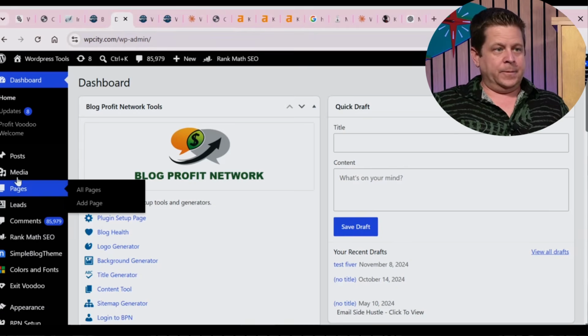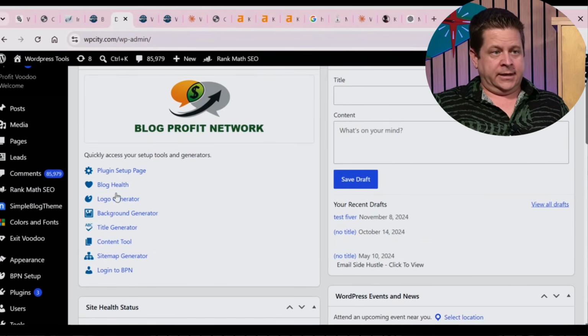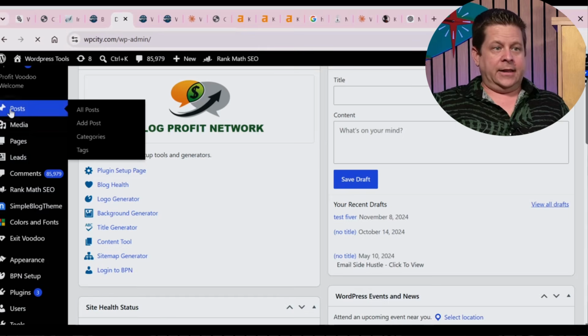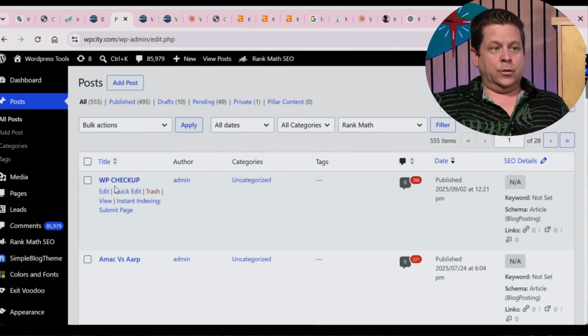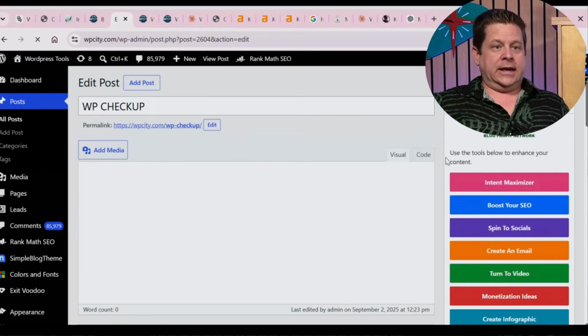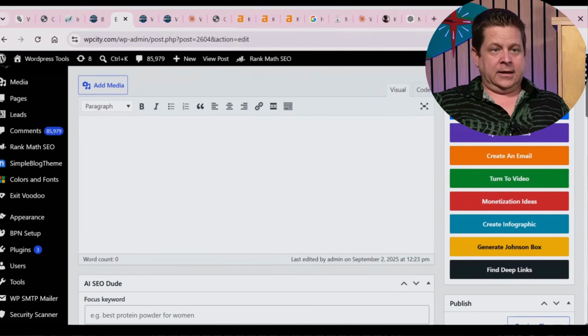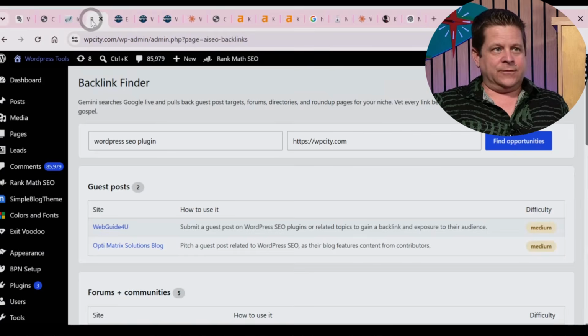You could see here, it's got all these like logo generators and everything. And then on all of your posts, when you go in and edit a post, it has this big colorful thing that helps you check the intent, boost your SEO, spin it to socials, make an email, and on we go. And these are all powered with Gemini, very basic, very easy to make. And now I can have this go through and do it.